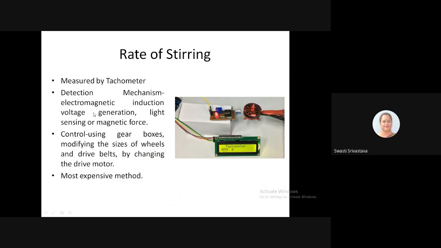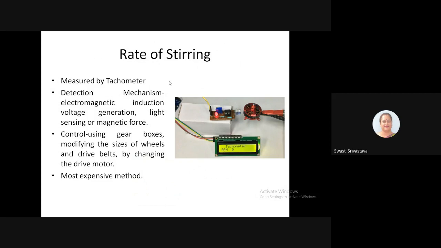So that rate of stirring has to be controlled so that the microbial cells are not disintegrated or damaged because of the stirring, or there is no loss of gaseous components or nutrients due to the rate of stirring. So it has to be measured and monitored accurately.